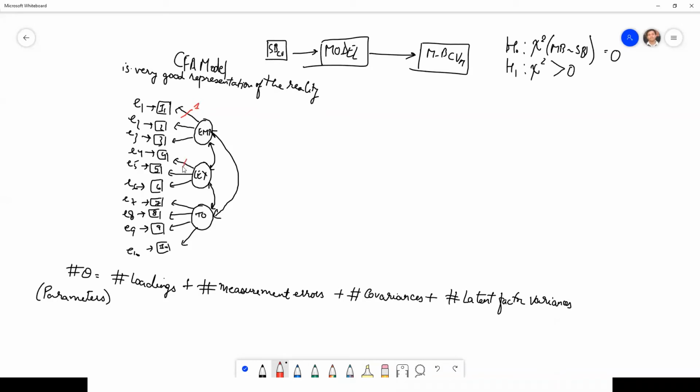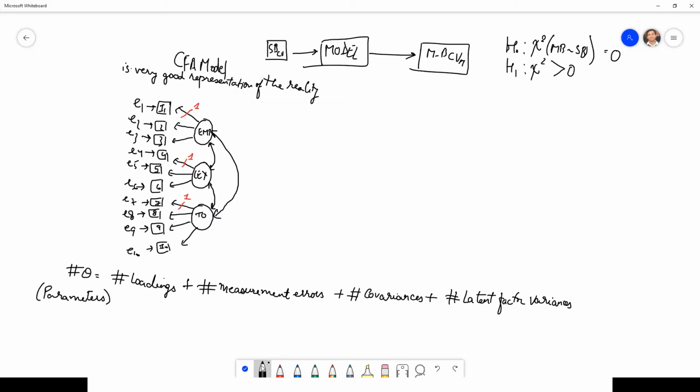So let's say we tie the first item, here also we tie the first item, and here also we tie the first item. One of the loadings has to be tied to one. And why is it done? Why do we have to do this?